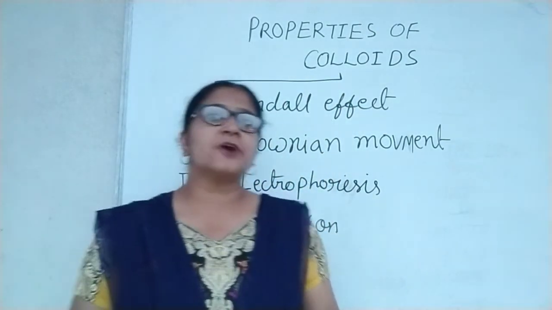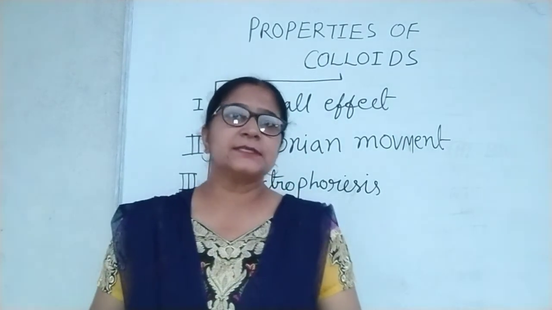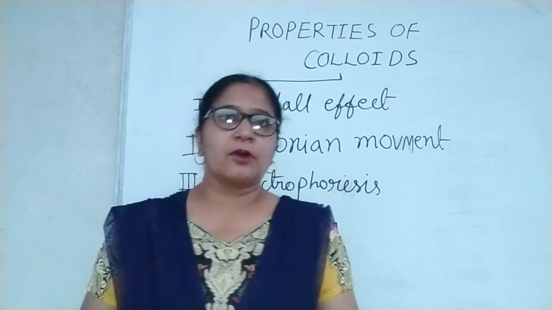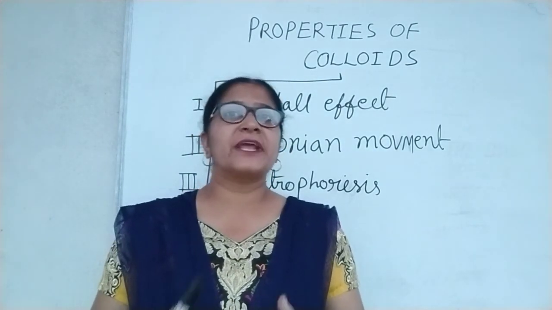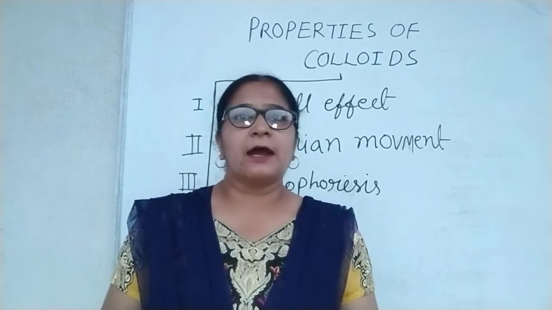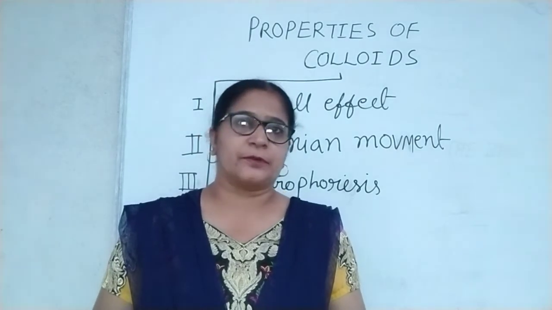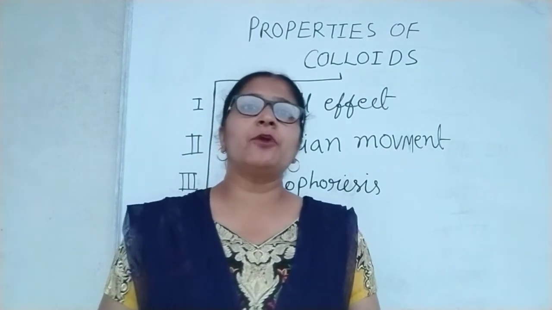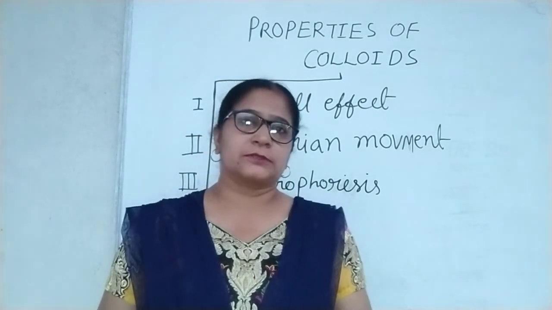Now talking about the fourth and last property, that is coagulation or precipitation. The process of settling as precipitate is called coagulation, or also precipitation of the solution. There are two methods used for coagulation: first for lyophilic sols and second for lyophobic sols.